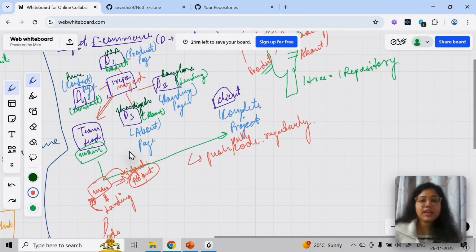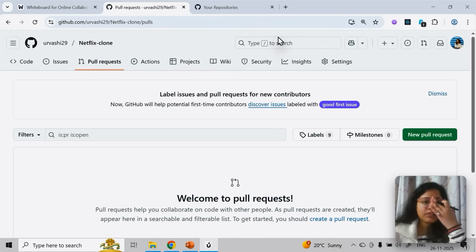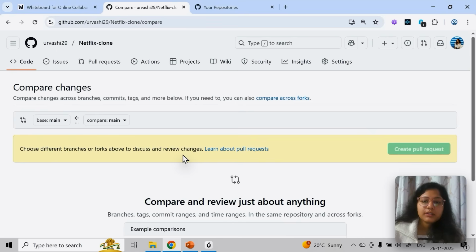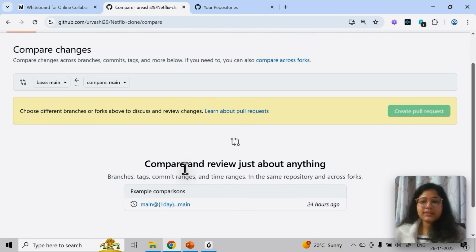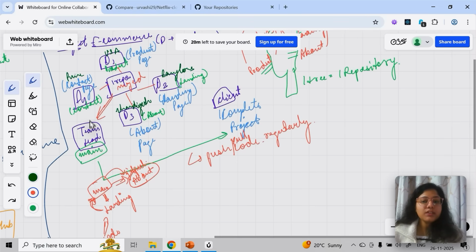Then you get all those messages here. I'll show you, you can put all these messages, and everything will come like a mail. So I'll create a new pull request. Right now there is only one branch, so nothing much here. But once other branches come, you will see the base branch will always be main, and whatever new branch comes, those changes will be compared. If there is no conflict, then they both will be merged into a single branch, and that branch will be main.